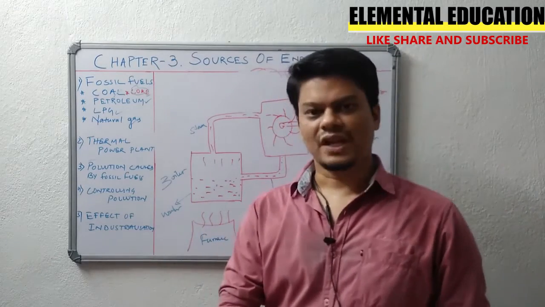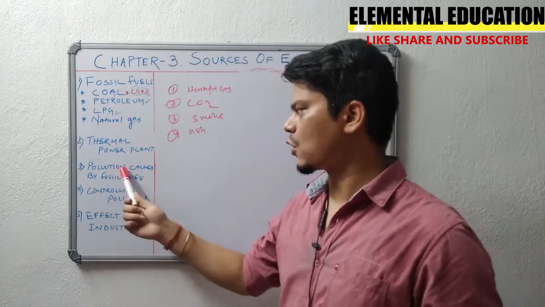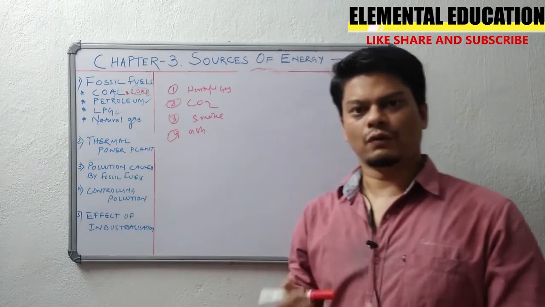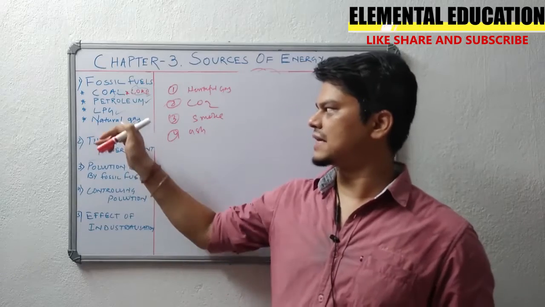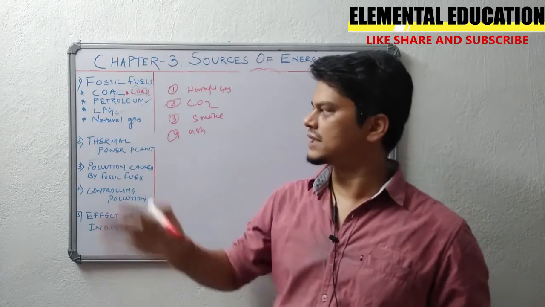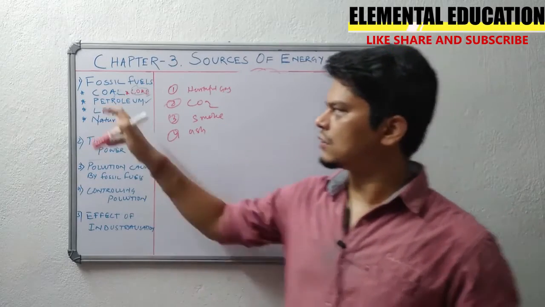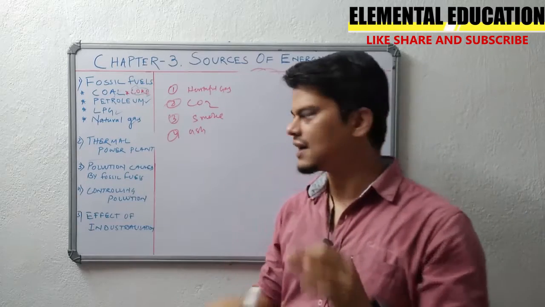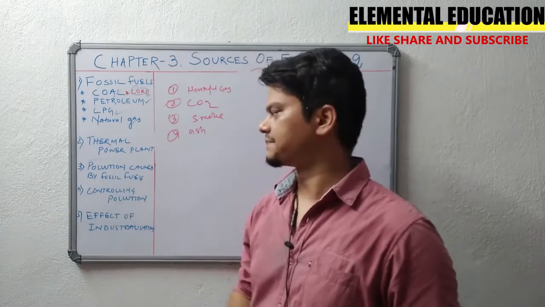So now let us move to our next topic. Our next topic is pollution caused by fossil fuels. We know fossil fuels are mostly of 3 types: coal, petroleum, and natural gas. So when we are burning these fossil fuels, any petroleum product or coal, how is the pollution created?